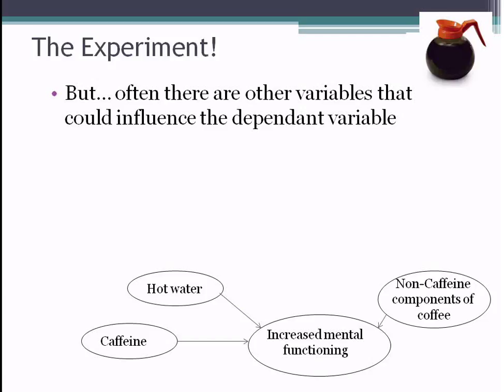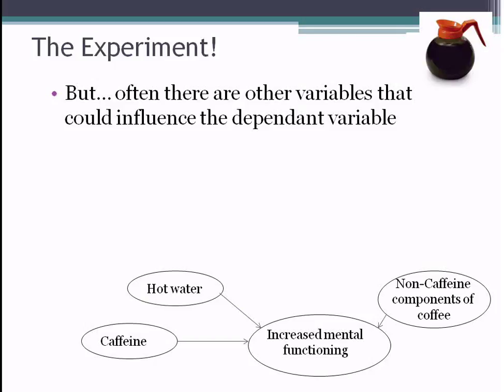They're also getting all the non-caffeine components of coffee, and the control group is not getting any of that. And so this is a problem for us because this is a systematic difference between our experimental group and control group. If we find, let's say, that the experimental group did have increased mental functioning, we would not be able to conclude that it was caffeine.